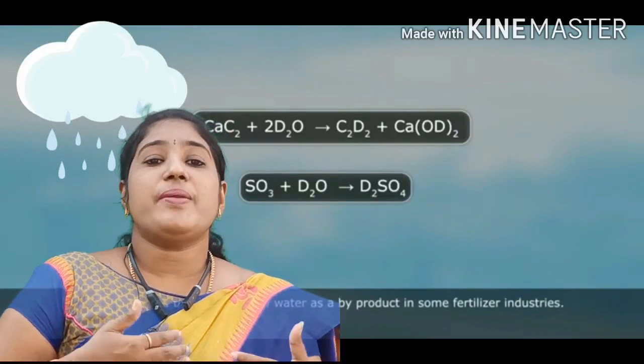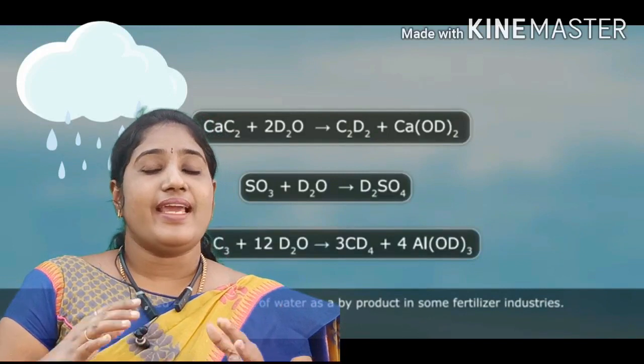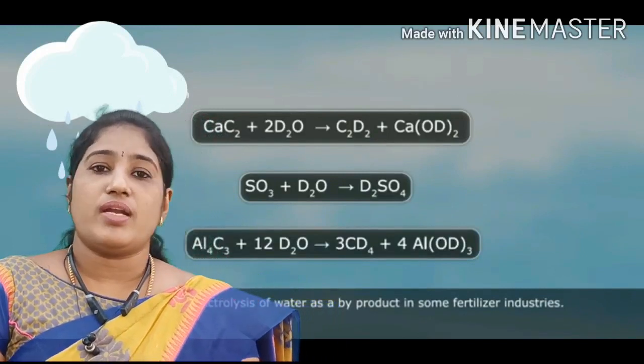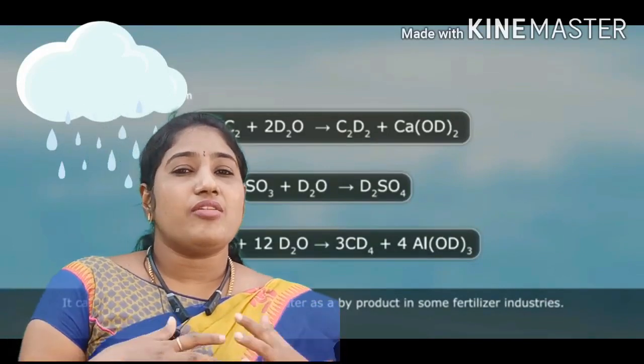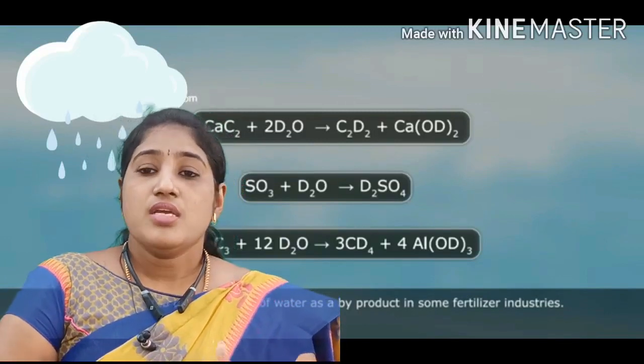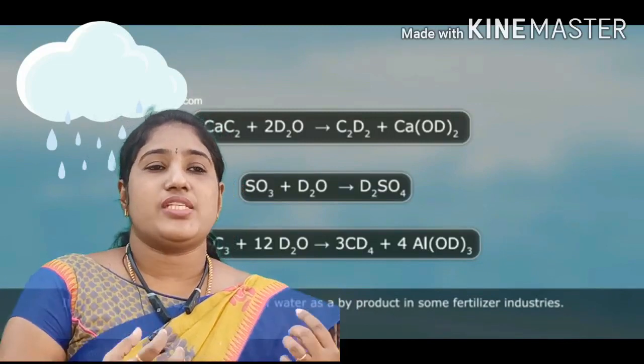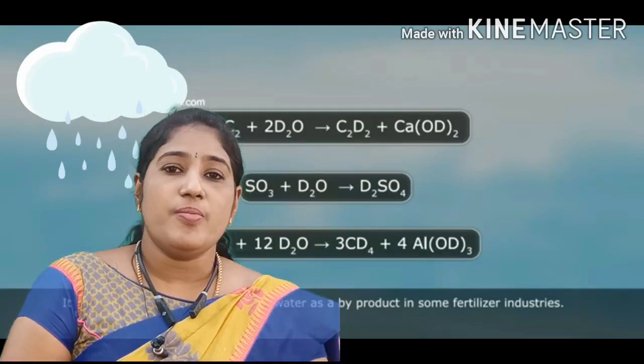And how will we prepare this heavy water? We can prepare heavy water by the electrolysis of normal water. But we cannot easily do the electrolysis reaction with heavy water. So when normal water undergoes electrolysis, we get heavy water as the product.